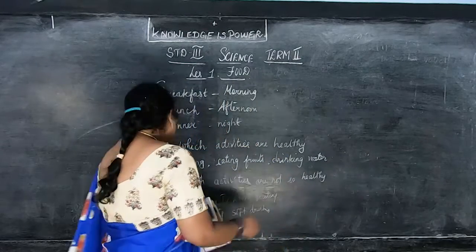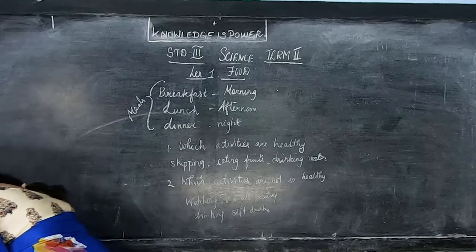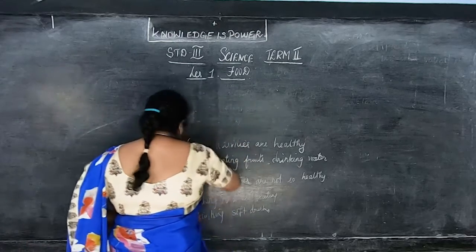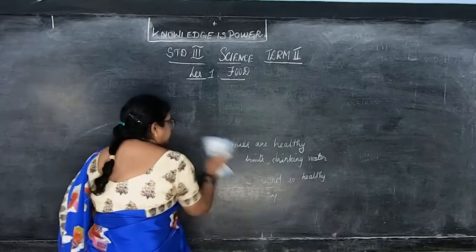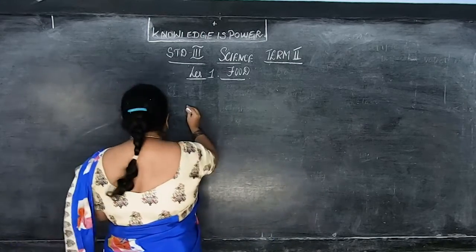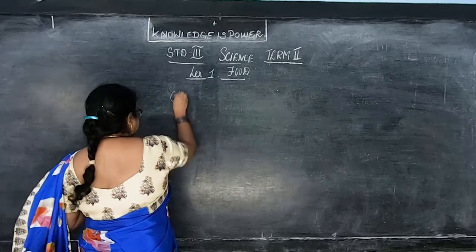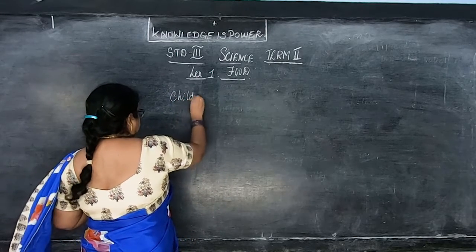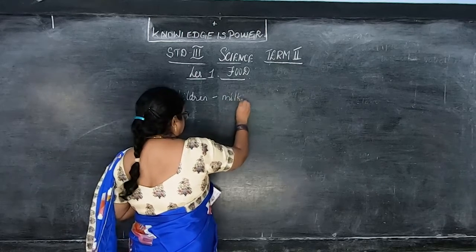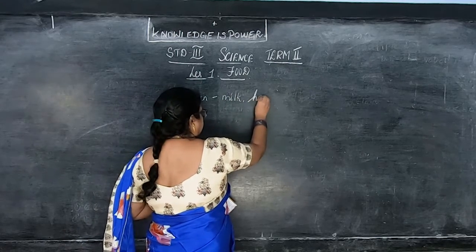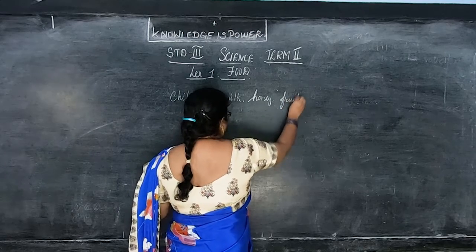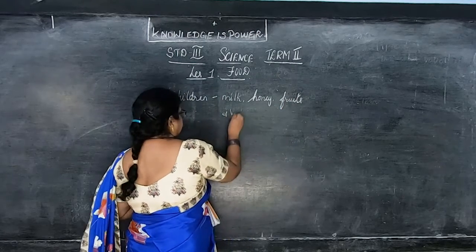So we'll see children first. What should children eat? Young children, young adults, old people. First, if you see children, some of the examples are right there, like milk, honey. You have to eat all these for children. Fruits and vegetables. Some of them I have written there.